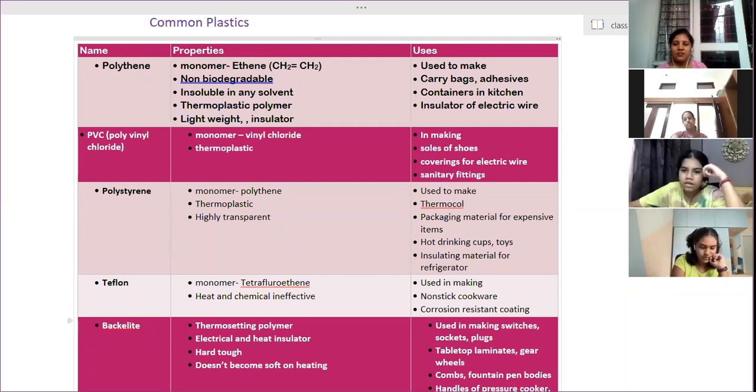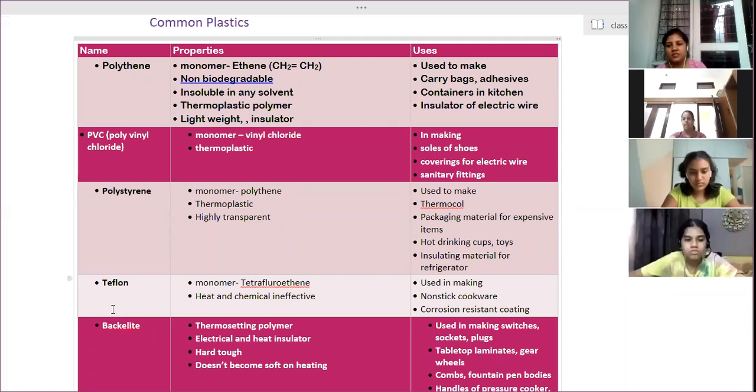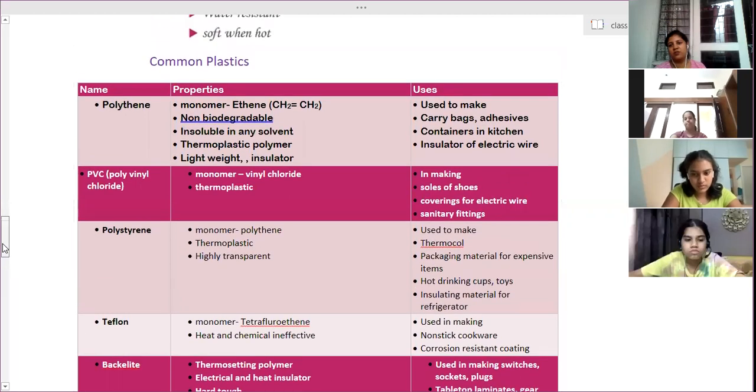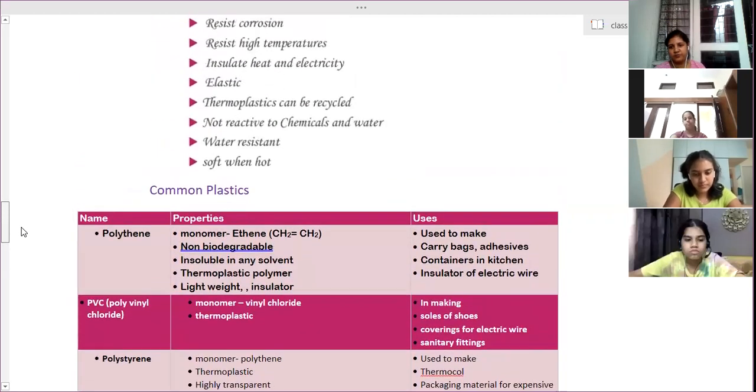Over the metal, there is a coating of Teflon. That Teflon won't absorb oil, therefore it is considered a non-stick material. Clear? So that is also one type of commonly used plastic.